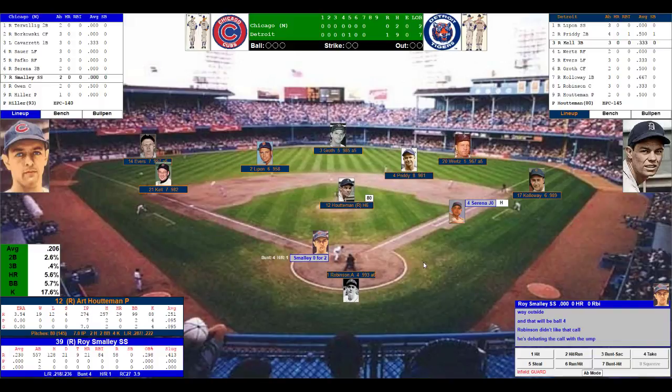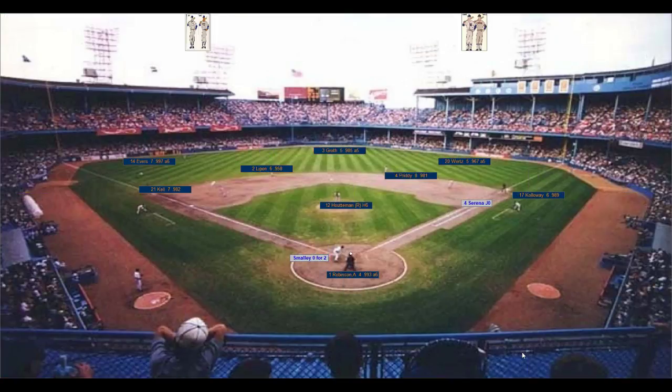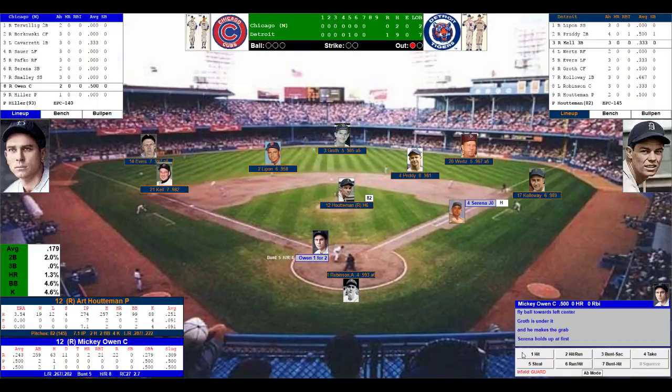He had 21 home runs with 84 RBIs. One swing of the bat, if he gets a hold of one, will give the Cubs the lead here. Hauptman looks to first. Now in at Robinson. Here's the pitch to Smalley. He swings and sends that out to deep left center field. The Groff tracks it down, and retreating to first is Serena.